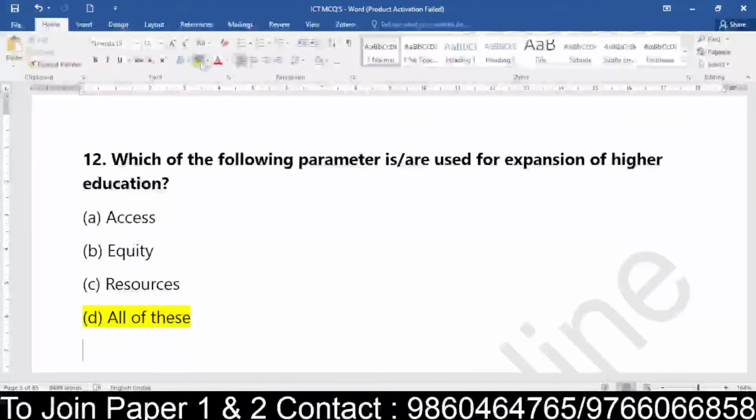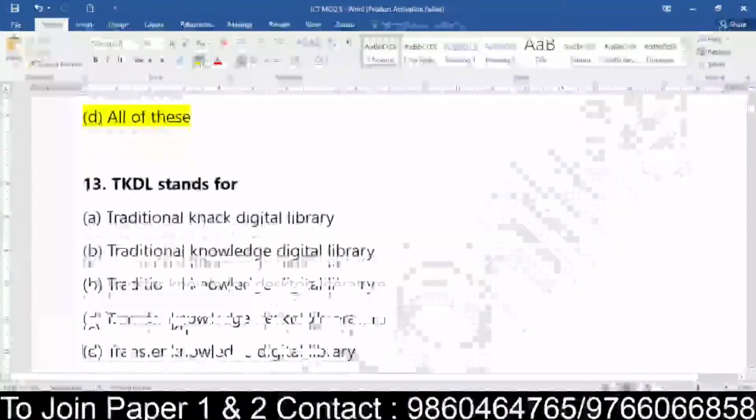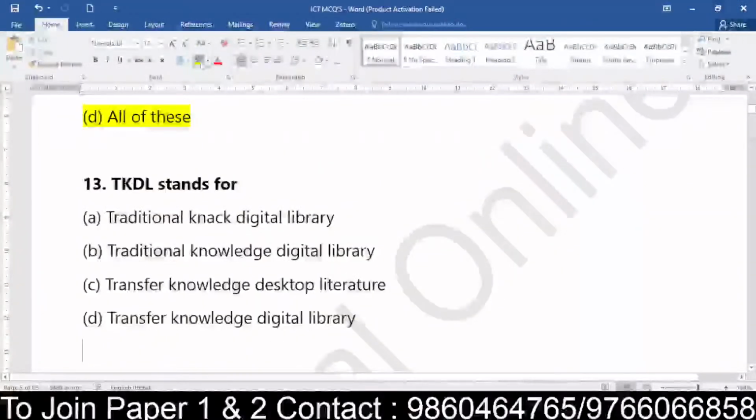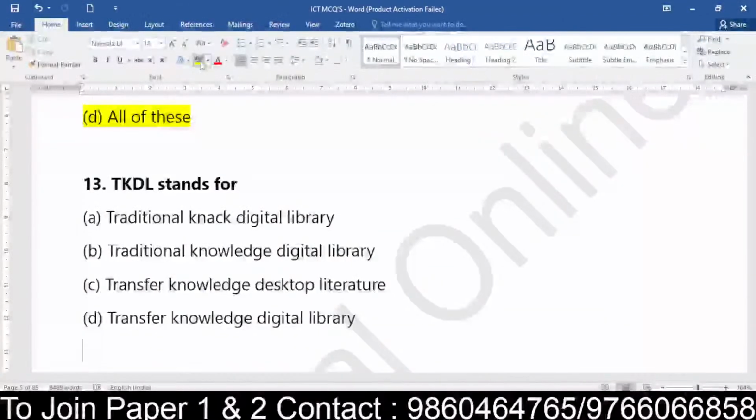Great. Okay. Now, coming to question number 13, again they have given an acronym. TKDL stands for what? They have given the options as traditional NAC digital library, knowledge digital library, knowledge desktop literature, or transfer knowledge digital library. So basically, TKDL stands for what? Let's see how many of you are able to answer this question.